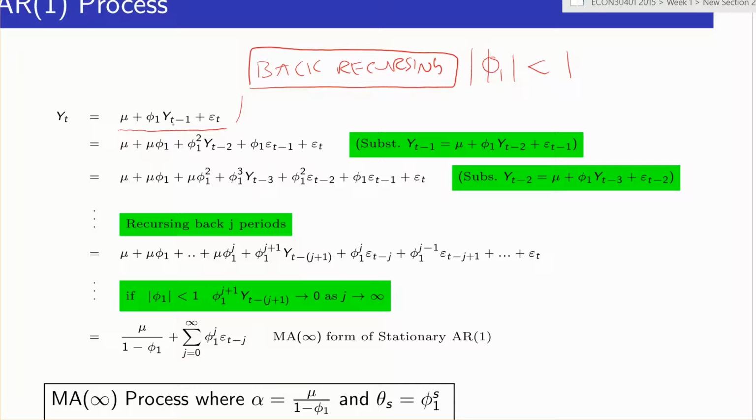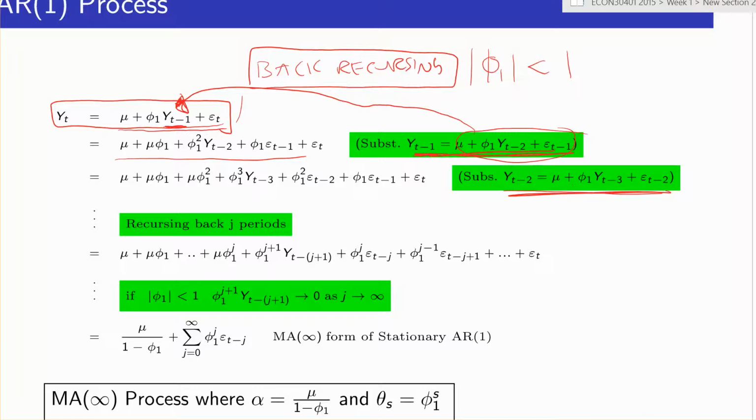Okay, we need to work out Y_{t-1}. Well, this equation holds for all time periods, so it also holds at Y_{t-1}. Therefore, Y_{t-1} equals mu plus phi1 Y_{t-2} plus epsilon_{t-1}. We can plug this term into here and expand it out, which gets us to this line here. We could do the exact same for Y_{t-2}: recurse it back one period, plug this into here, and expand out. And if we keep going back, we can see we've gone back 2 periods here, and we can see what happens.